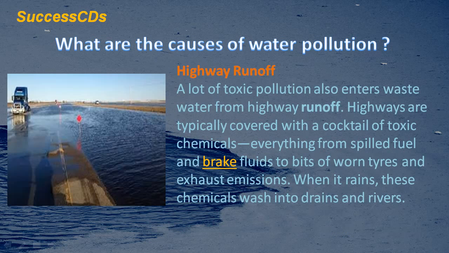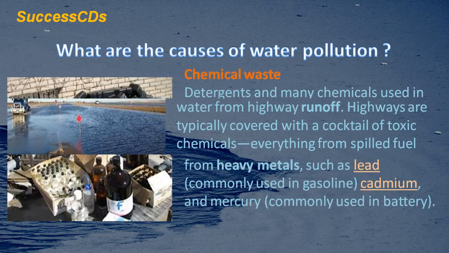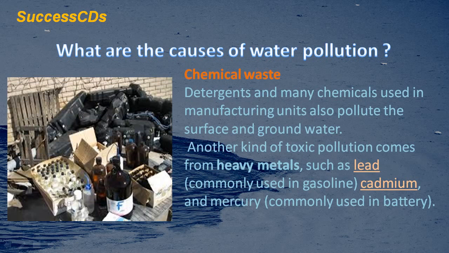A lot of toxic pollution also enters wastewater from highway runoff. Highways are typically covered with a cocktail of toxic chemicals, everything from spilled fuel and brake fluids to bits of worn tires and exhaust emissions. When it rains, these chemicals wash into drains and rivers. Detergents and many chemicals used in the manufacturing units also pollute the surface and groundwater.